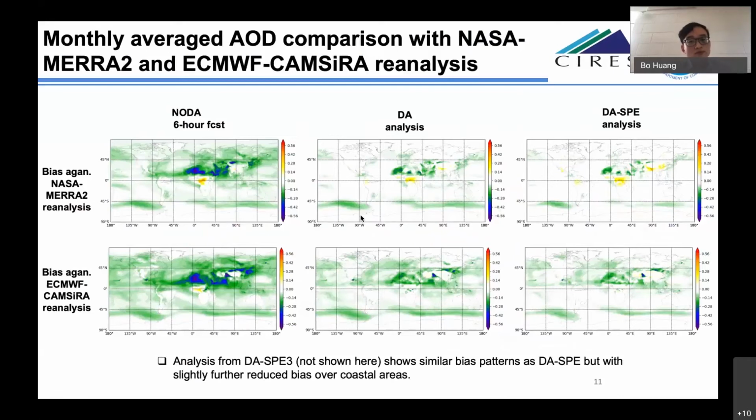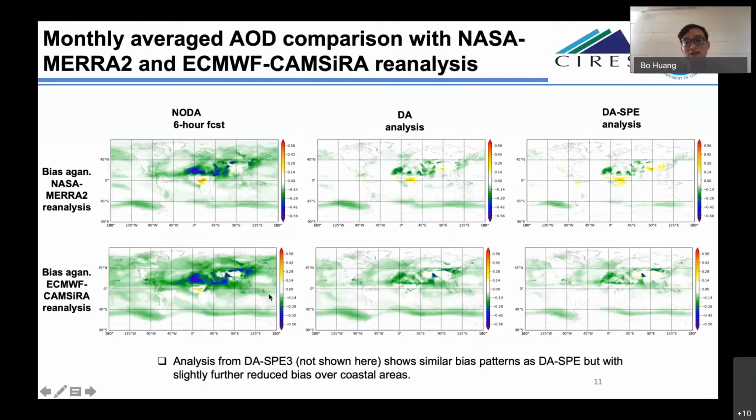This 2D map plot shows the bias of the no DA 6-hour forecast, no DA analysis, and the DSPE analysis against NASA MERRA-2 reanalysis in the first row and against ECMWF CAMS interim reanalysis in the second row.